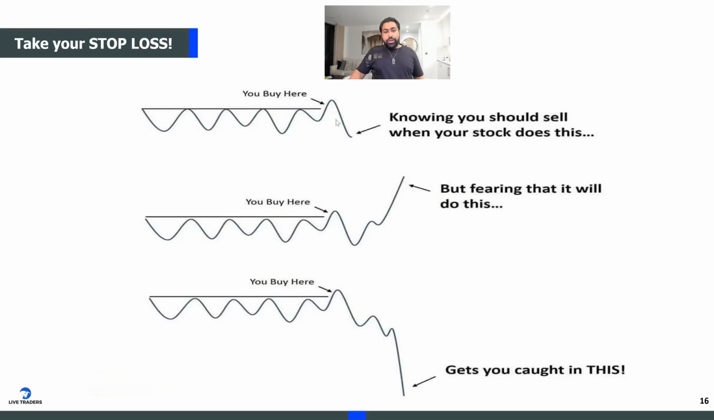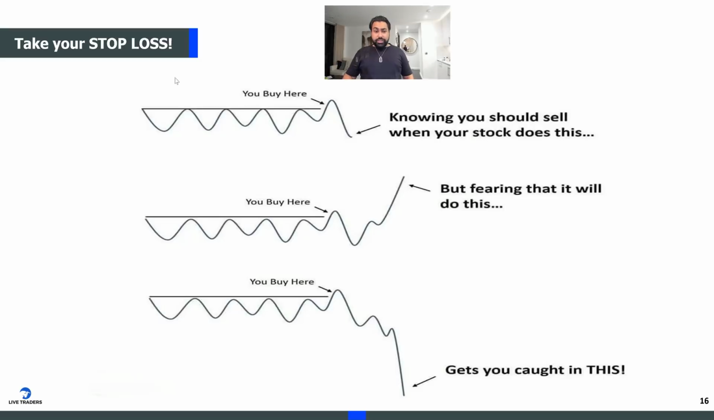People know that they should sell the stock when it breaks out and comes down and takes out the low of the breakout level. They know that. But because sometimes the stock might trigger, pull back, and then end up working by the end of the day, fearing that, people get caught. So isn't it better to get out, take your stop loss, and if it comes back up again, you can always re-enter with a new stop loss? So get out first, reevaluate, because you can always get back in, right?